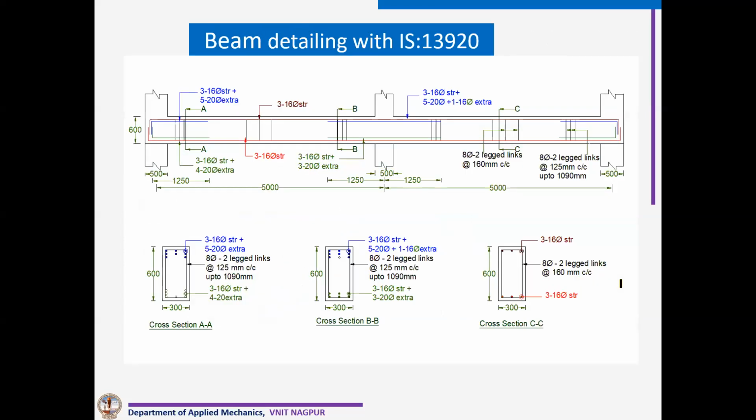See, this is the detailing which is shown. As I have mentioned, this is central steel, it is only 3-16, but at the support we need more, because you can see what we have to provide. Apart from the analysis, whatever top steel we are providing, bottom steel has to be 50% of that. We have to make sure that it is 50% of that, or whatever we get from design. So this is a beam detailing with IS 13920.